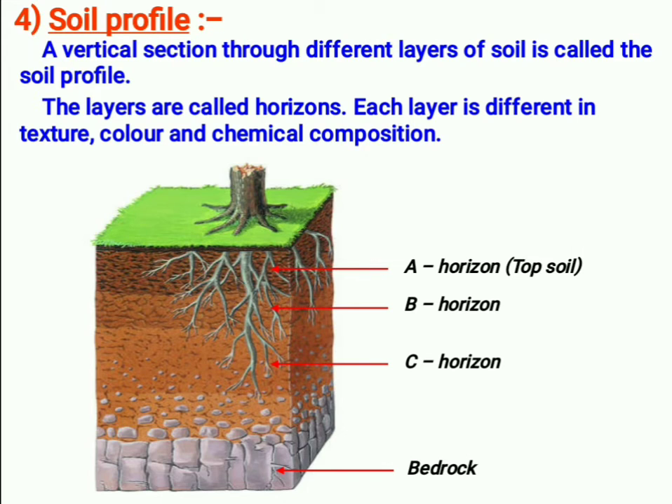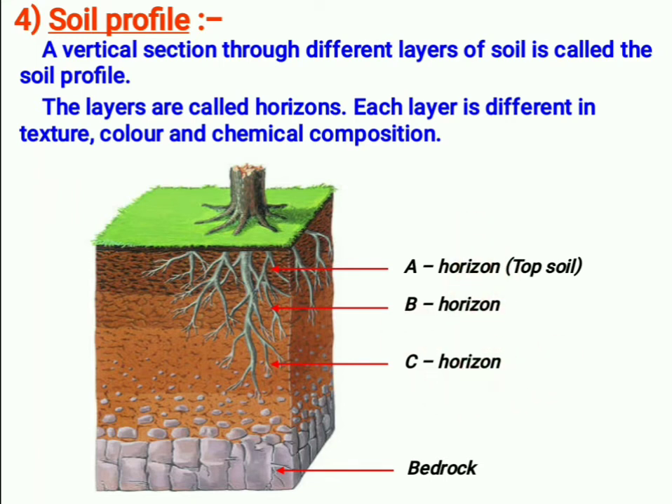So see here, this is soil profile. This is how we have to learn. Okay. This is the vertical section. Vertical section means like this. We have cut the soil like this. The vertical section through different layers of the soil is called soil profile. The layers are called horizons. See here, A horizon, B horizon, C horizon.